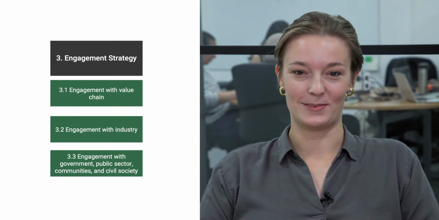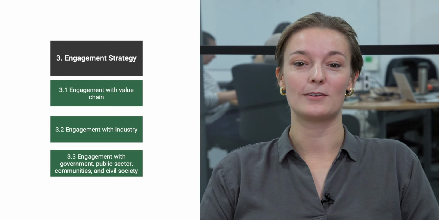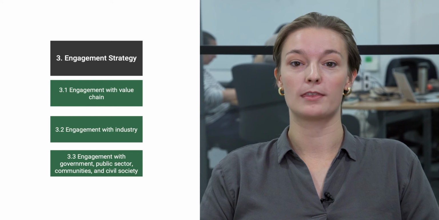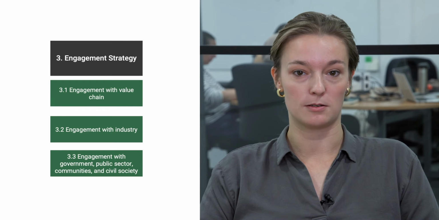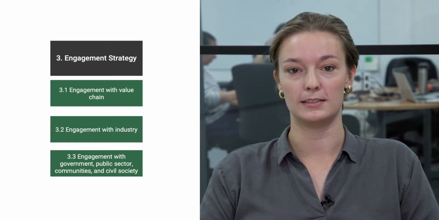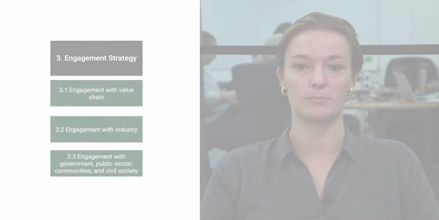Under the third element of the TPT framework, we're asking companies to provide further information about their engagement strategy. So this is about how they're working with their value chain, how they're working with industry peers, as well as how they're working with government, the public sector, civil society, and communities as they implement their transition plan.